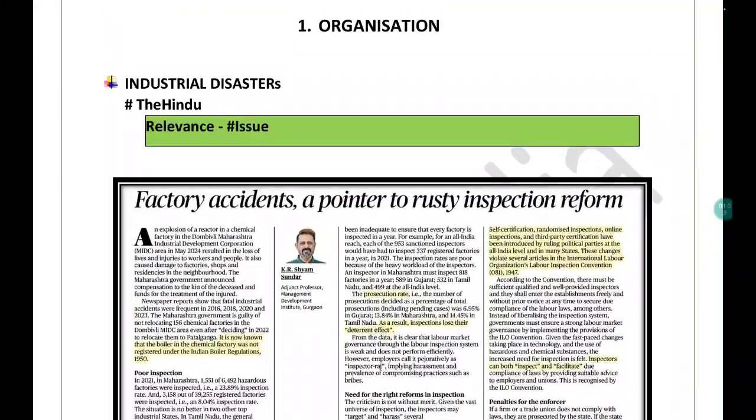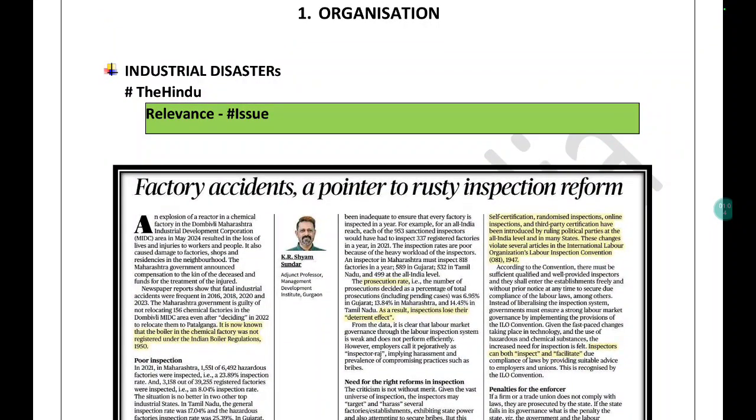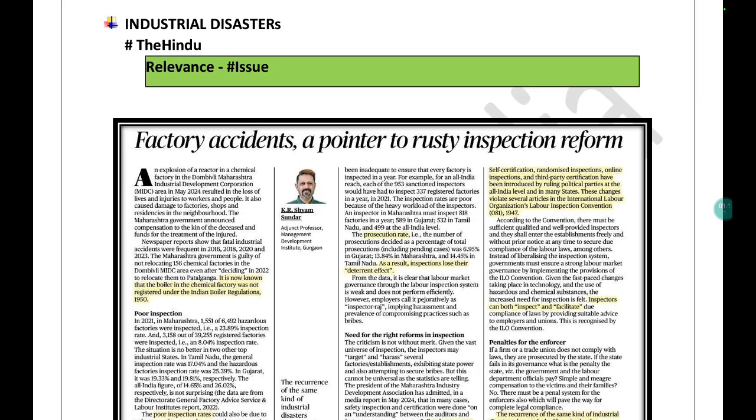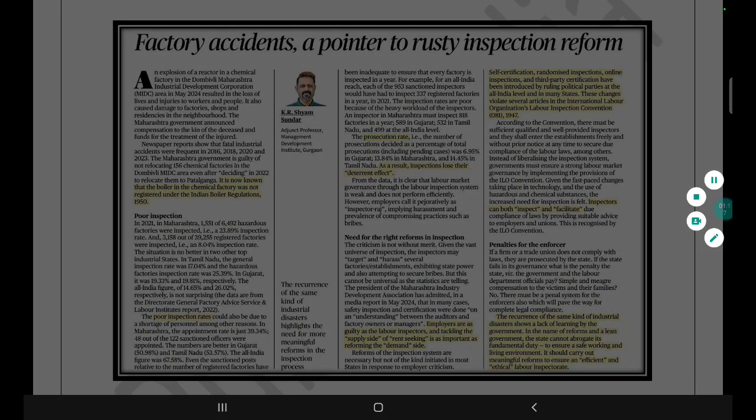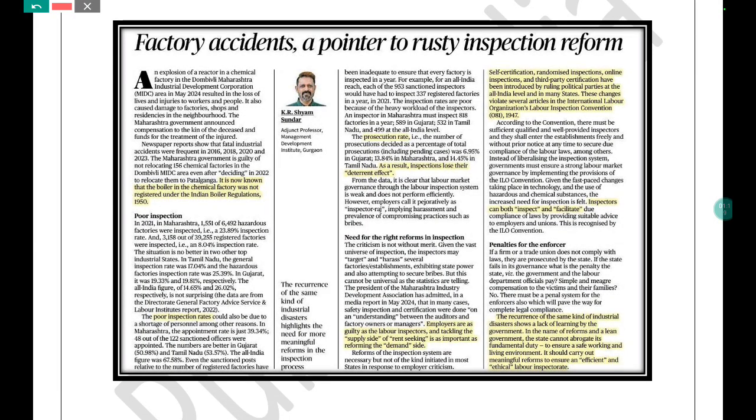So let's get started without wasting a bit of time. Here the first topic is about organization. In organization we have the news with respect to industrial disaster. So insofar as the disasters are concerned, this news is something that you need to relate with your disaster, which is the part of your significant issues in Indian administration. Similarly, here you can see factory accidents. They are linking this thing with the rusty inspection.